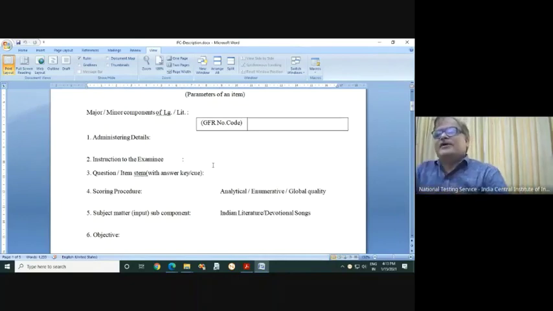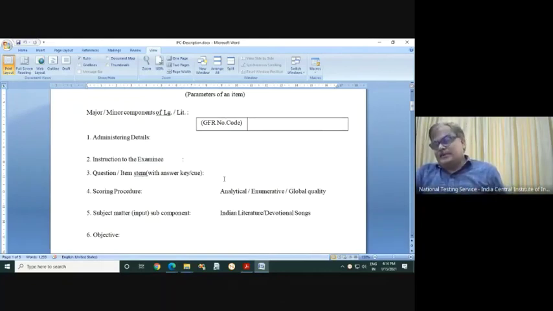Then the same way, the full question should be there. If it is an objective type, then you have to give the key, the right answer key like A, B, C, D. If it is a subjective type, you have to give the cues, with certain salient points of the answer on which that answer should be based.